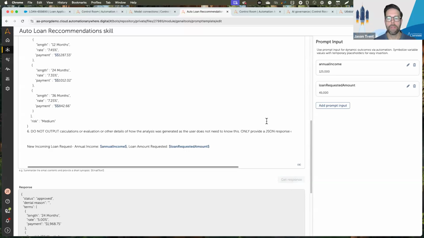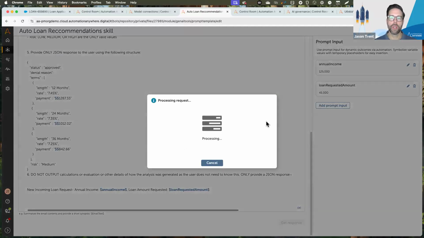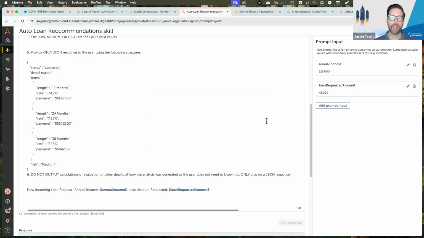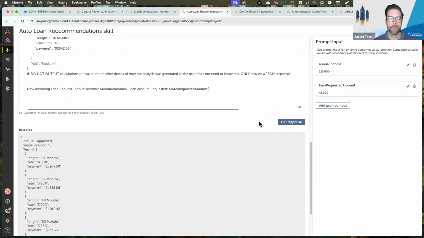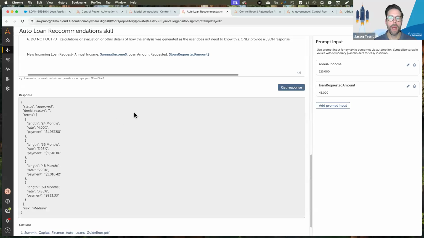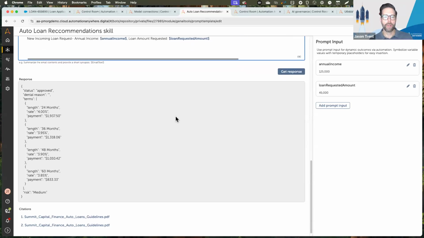As I fire off this prompt, essentially what the AI skill is going to do is combine that test data, formulate and generate the prompt, and send that over to the model. Along the way, as I mentioned earlier, it's going to utilize retrieval augmented generation to ground that. And what comes back is this JSON payload. You may notice that in the skill, we told it to write it out as JSON. The reason we did that is because in this particular instance, it's a lot easier to share JSON from agent to agent and skill to skill. And so we asked it to do that.